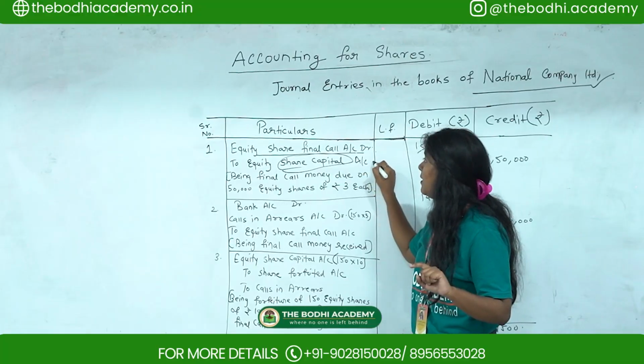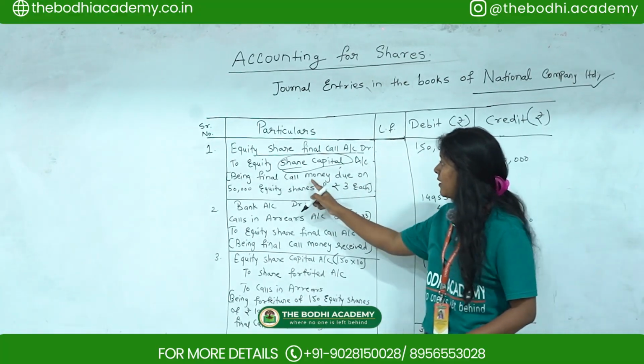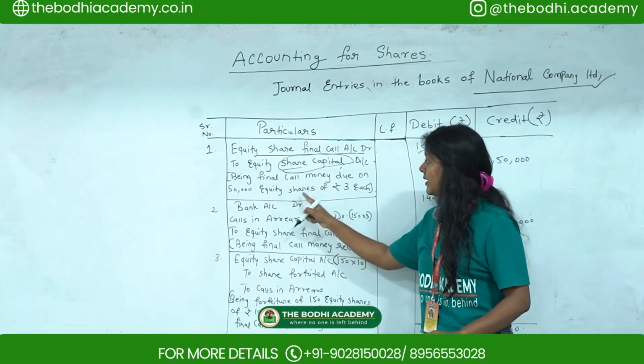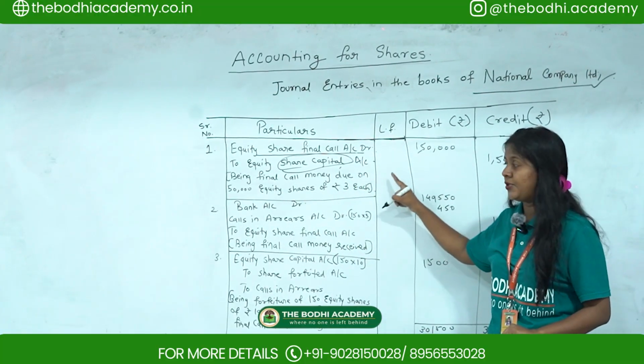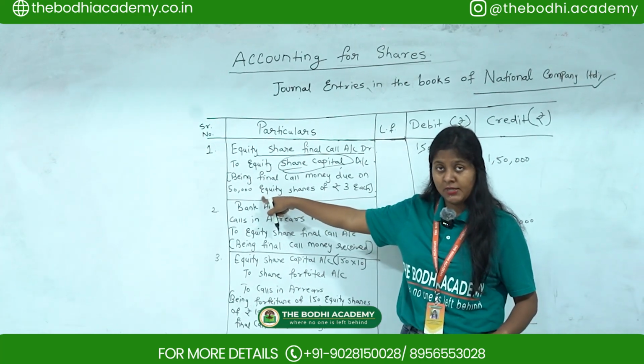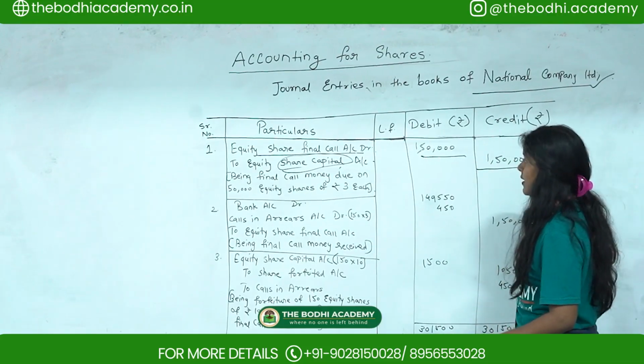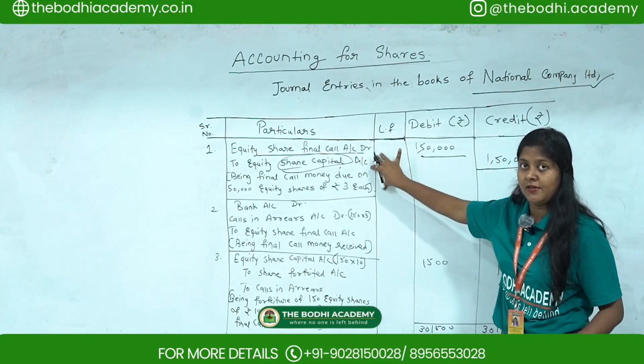And the narration you have to pass is, being final call money due on 50,000 equity shares of rupees 3 each. So how are you going to do it? 50,000 is the equity shares they have given, multiplied by 3, you will get 1,50,000. Okay, so this is with regards to the first entry.